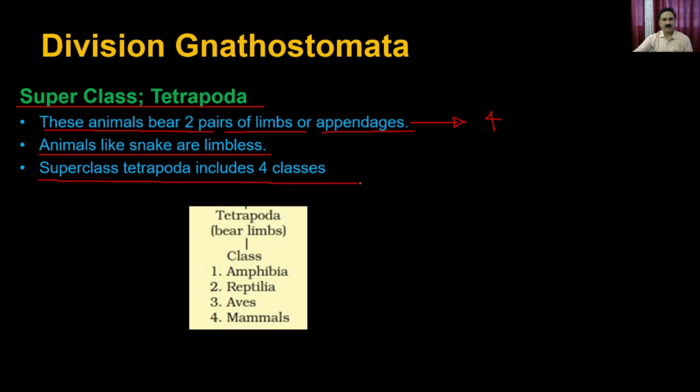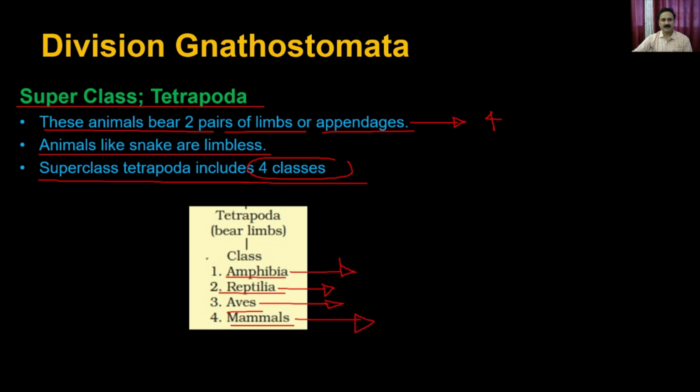The superclass Tetrapoda has four classes: Amphibia, Reptilia, Aves, and Mammalia. The classical example of Amphibia is the frog. For Reptilia, the classical examples are snakes and crocodiles. For Aves, the examples are different types of birds, and Mammalia are different types of mammals like buffalo, cow, man, and deer.